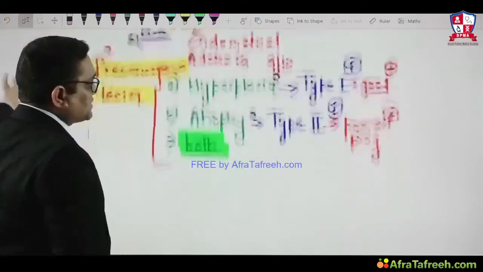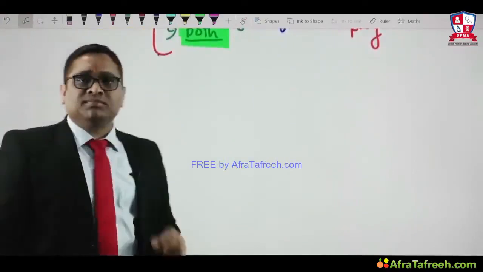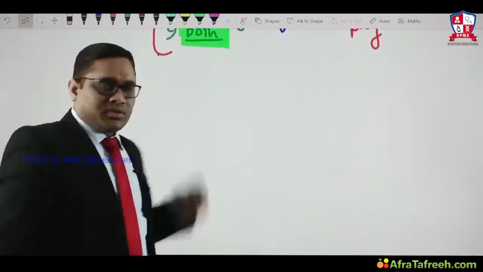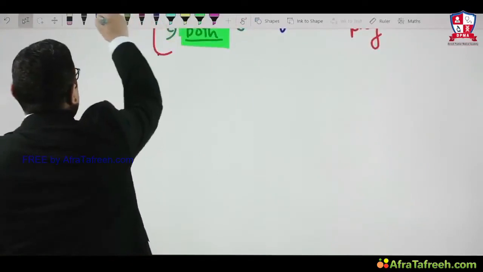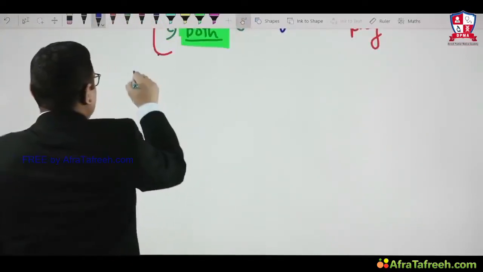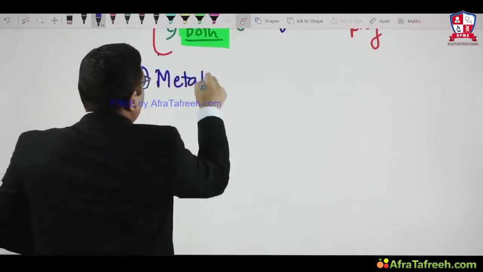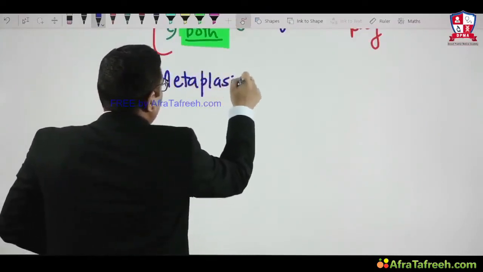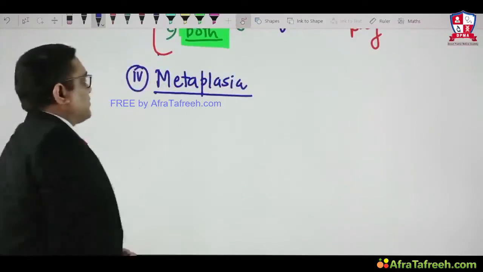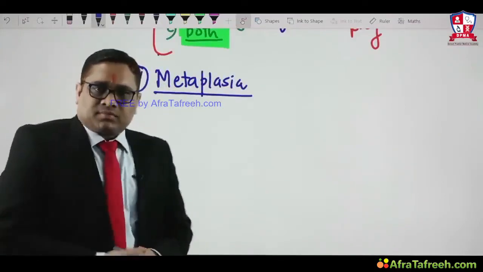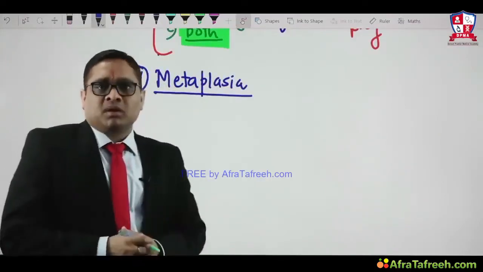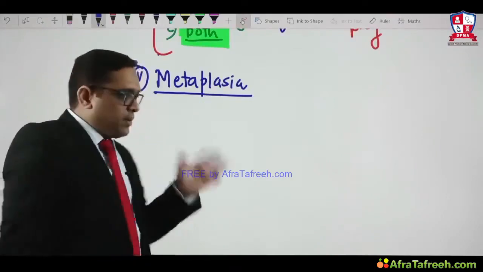Now we are going to discuss the last cellular adaptation, which is metaplasia, right? So the fourth cellular adaptation is metaplasia. What is metaplasia? This is a little unique topic to be discussed.